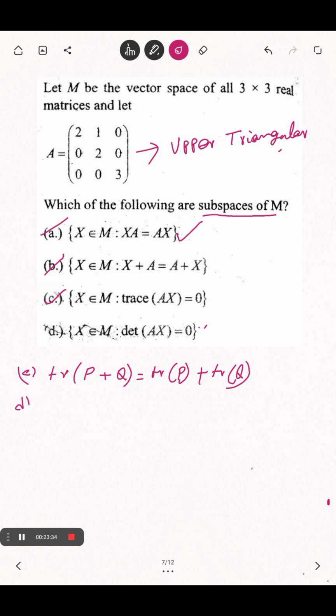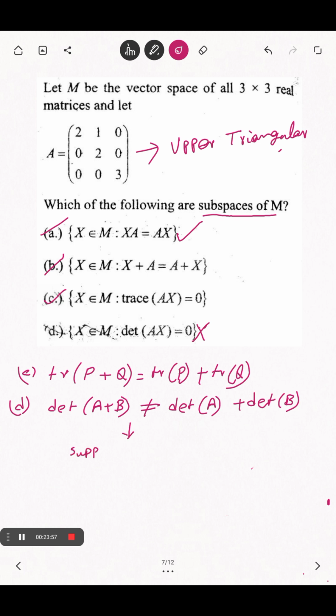But what about D? D is not a subspace because the determinant of the sum of two matrices is not equal to the sum of the determinants of the individuals. It can be checked.